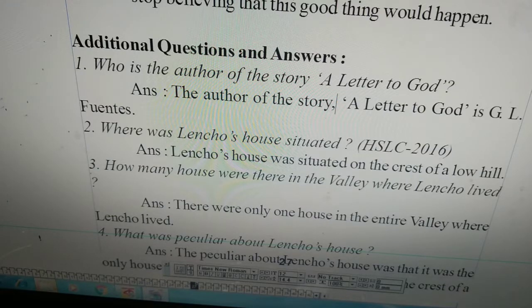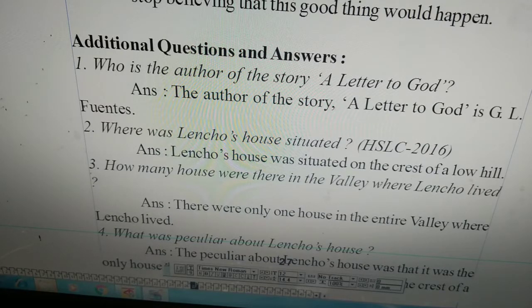Where was Lencho's house situated? This question was included in the HSLC 2016. Lencho's house was situated on the crest of a low hill. It was situated on the top of a low hill. You can also write Lencho's house was situated on the top of a low hill, on the crest of a low hill.